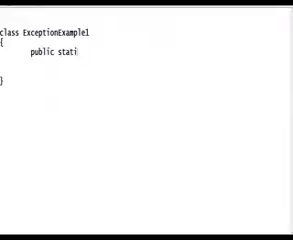Now I want to write a statement. See, class sample or exception example, right? Now I want to write an exception example one, right? See, program execution starts from a main method with string arguments.